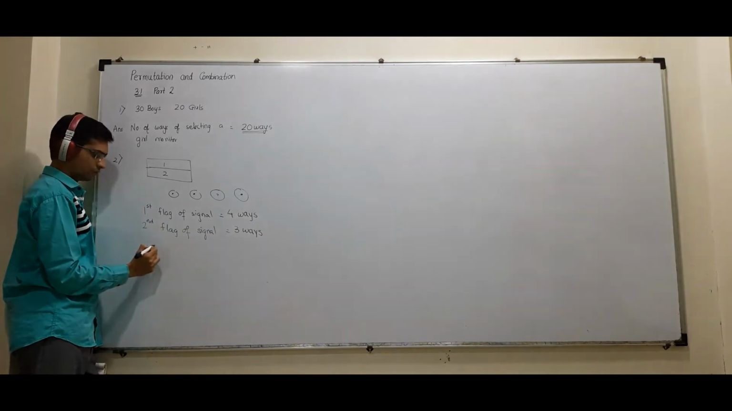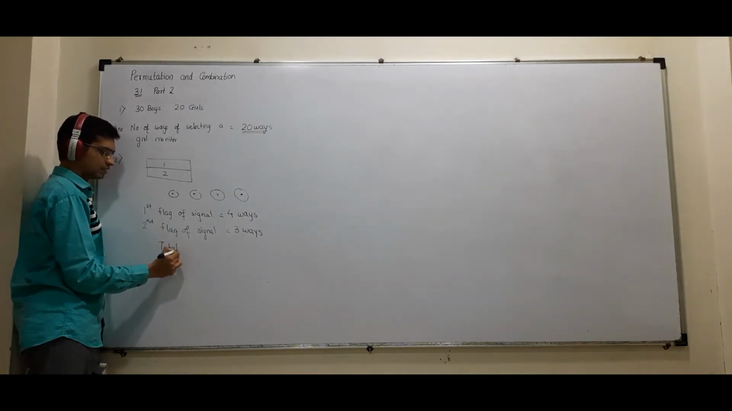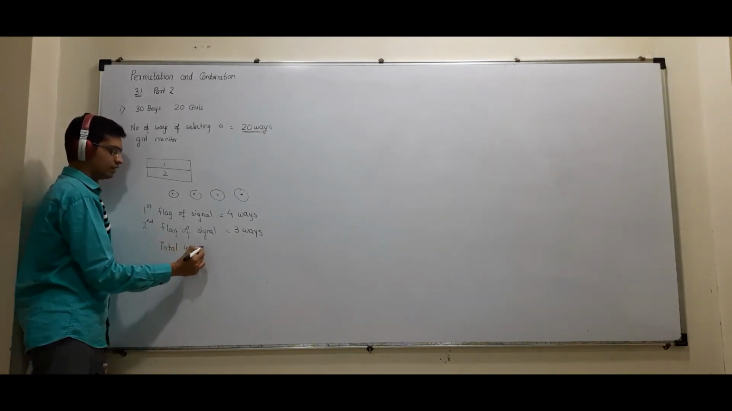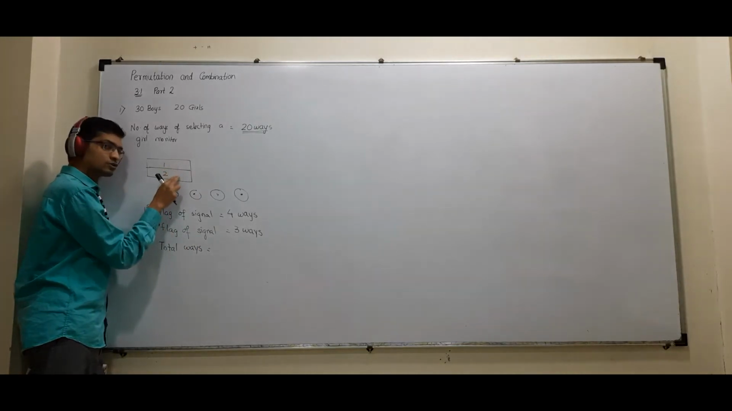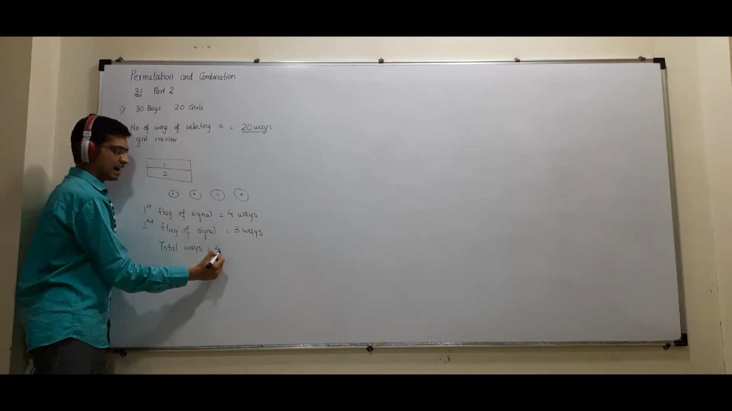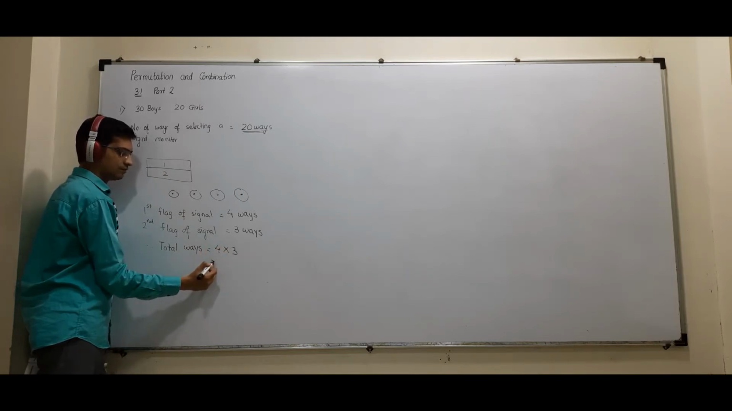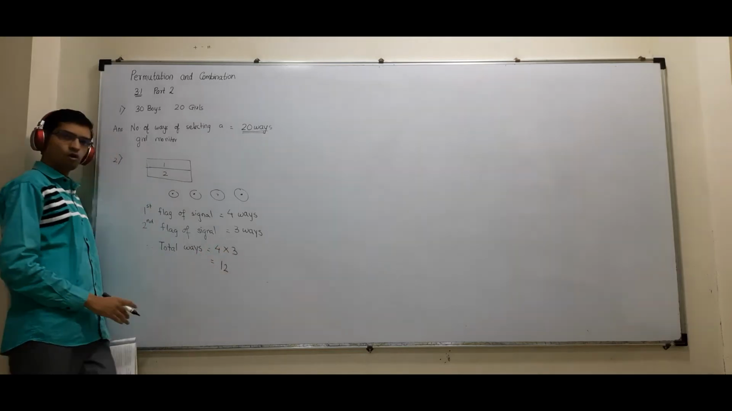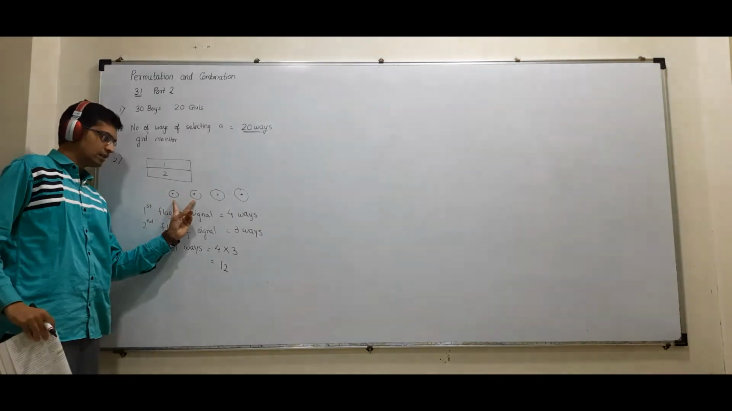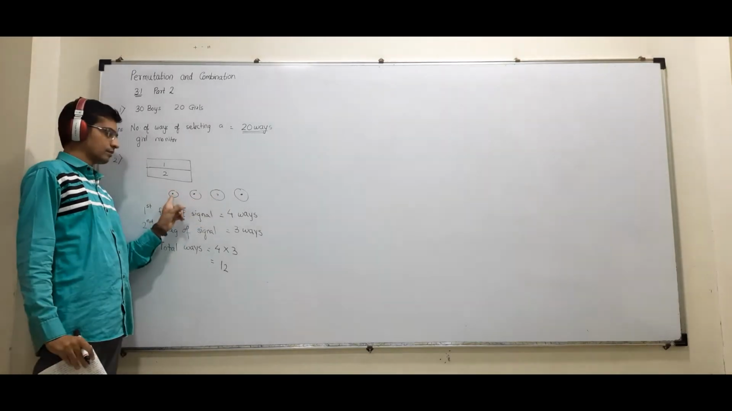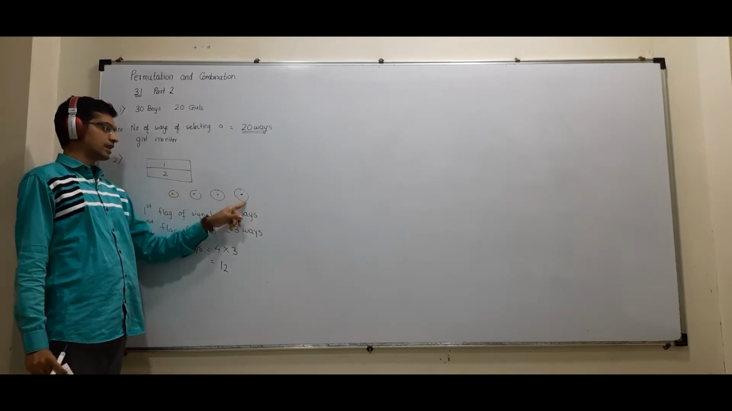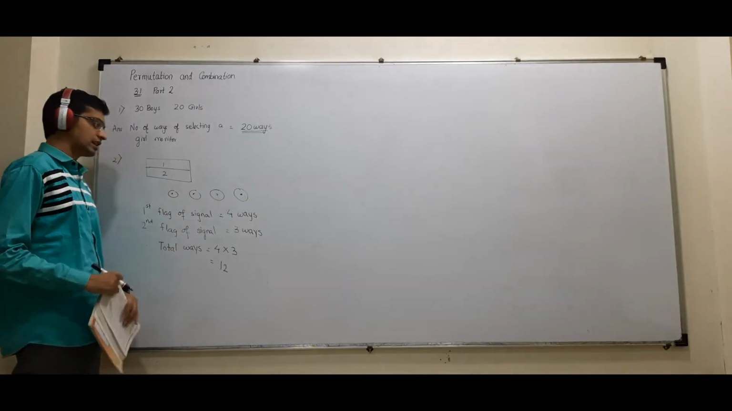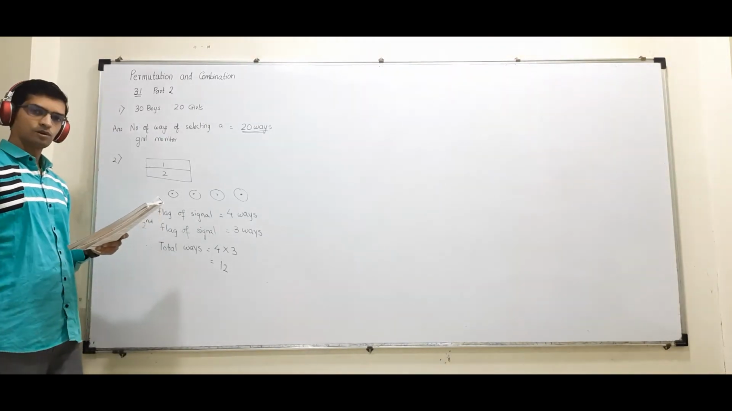Correct? Therefore, total ways, since I have to fill both the flags, this one has to be colored and this one has to be colored, that is and. So 4 3s are 12 ways. You can do it orally also: 1, 2, 3, 4, 5, 6. Go on doing, you'll get the answer as 12. Okay.